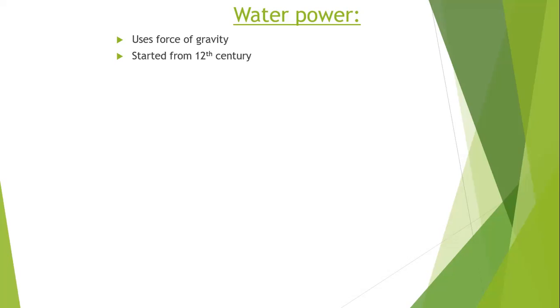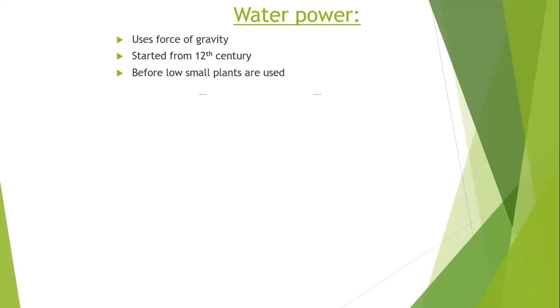So nowadays we are upgrading the technique, and we are using it for hydel power plants. This started from the 12th century only. From the 12th century, development of electrical power transmission has been started. Before that, they were using water power, but only of small capacities, less than 100 kilowatts. Hydropower electric plants of less than 100 kilowatts were also used there. Nowadays we are using more than 100 kilowatts of power.